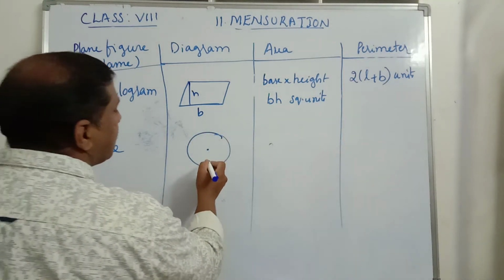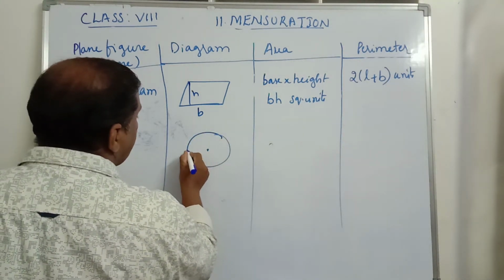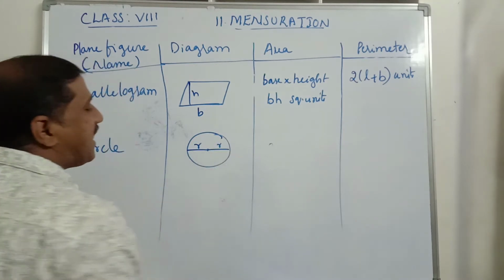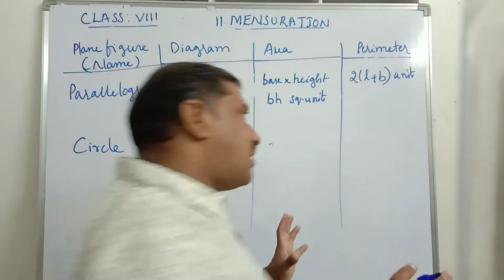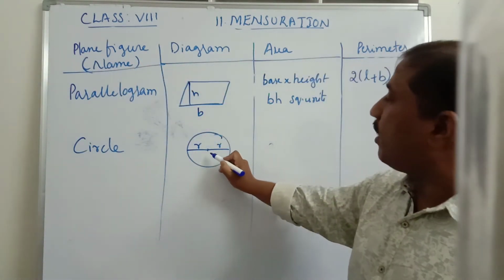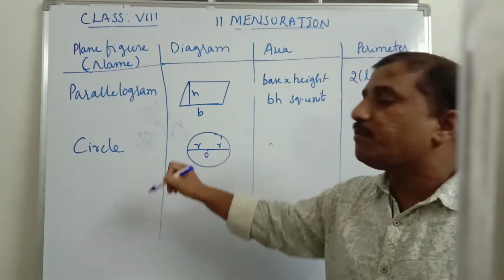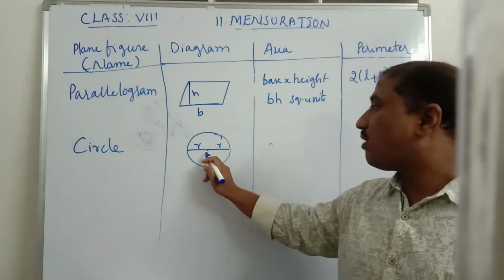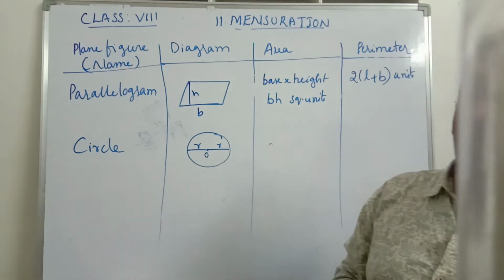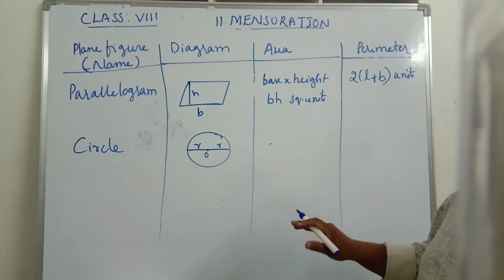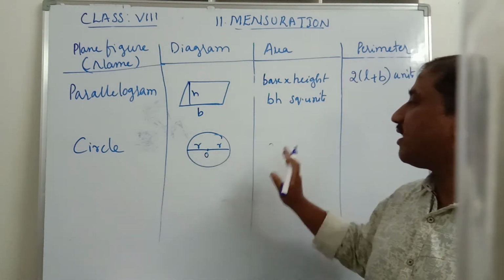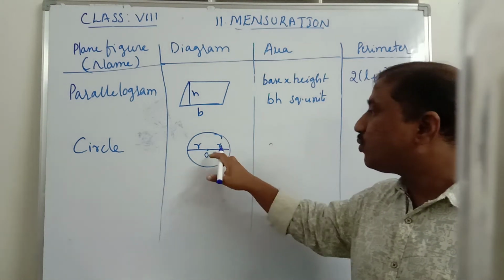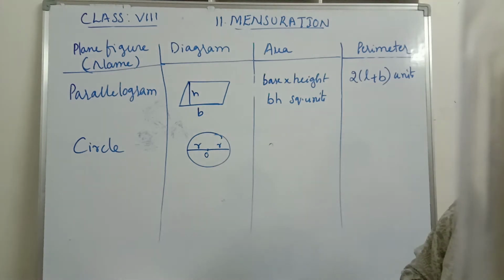Now what is the area of the circle? This is the radius of the circle, R, and this is one more radius R. What is the radius of the circle? The line segment drawn from the center of the circle to any point on the circle is known as the radius. Then the diameter is a chord that passes through the center of the circle. So the diameter is 2 times the radius.